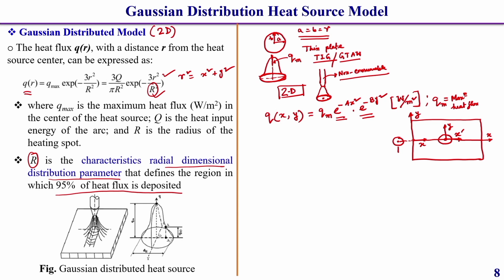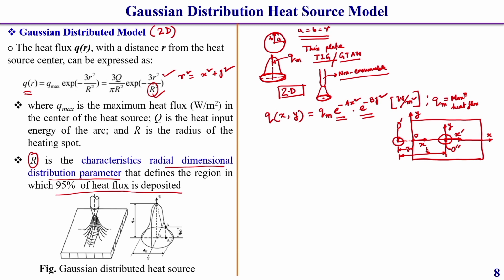The fixed coordinate has an origin O, and the moving coordinate has an origin which after some time becomes O double dot. Initially the moving coordinate heat source has its center at O dot. From here to here it takes a time tau, and the total time from here to here is t.